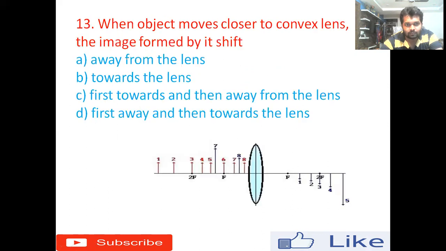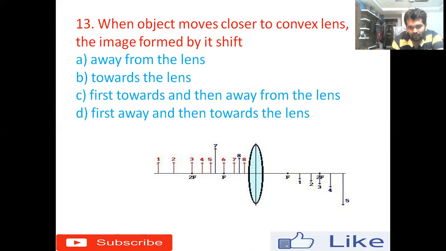13th one, when object moves closer to convex lens, the image formed by it shifts. Option A, away from the lens. Option B, towards the lens. Option C, first towards and then away from the lens. Option D, first away and then towards the lens. So here I have attached one image.